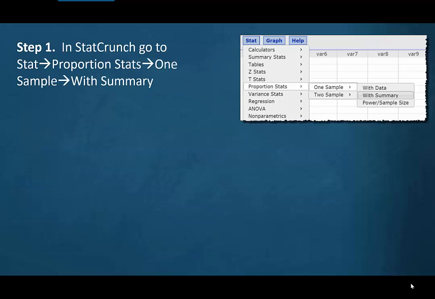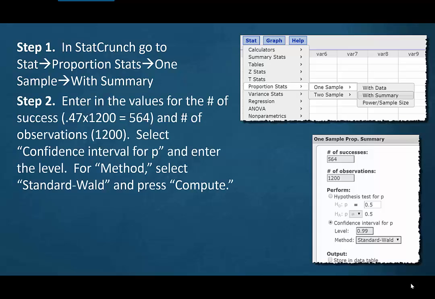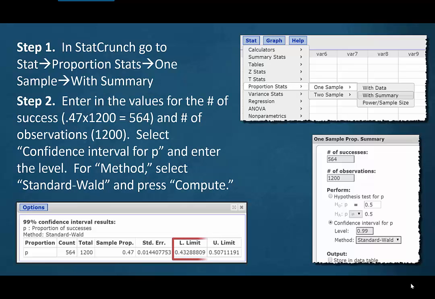And using StatCrunch, same steps as before. Go to Stat, Proportion Stats, One Sample, With Summary. Step 2, we're going to enter our values for the number of successes. 0.47 times 1,200 is 564. I'll go ahead and put that in. Number of observations is 1,200. Select 99% for our confidence level and press Compute. And we get the same thing we obtained before, both by hand and on the TI.